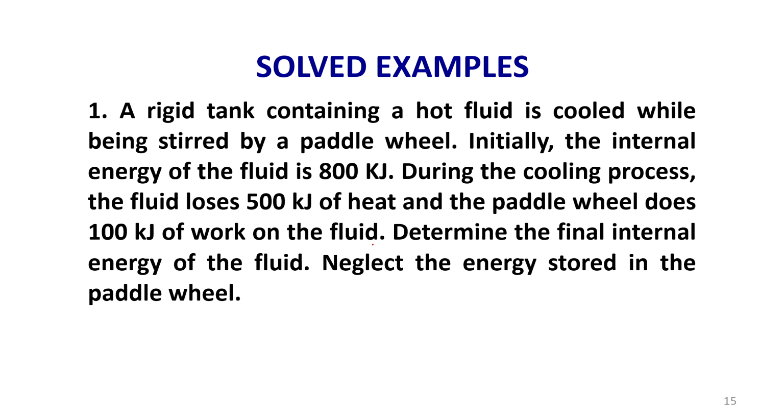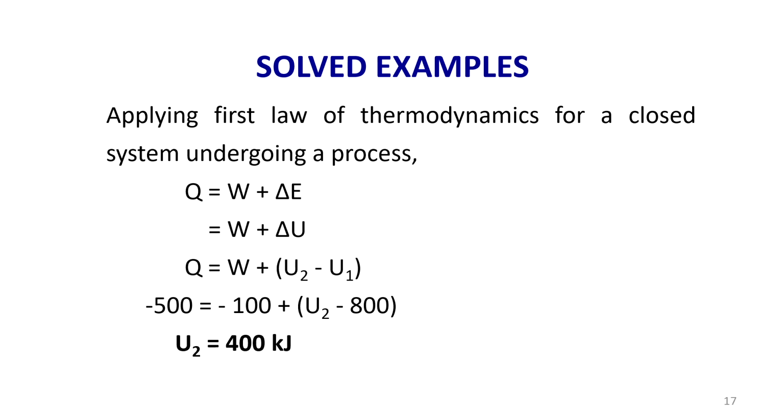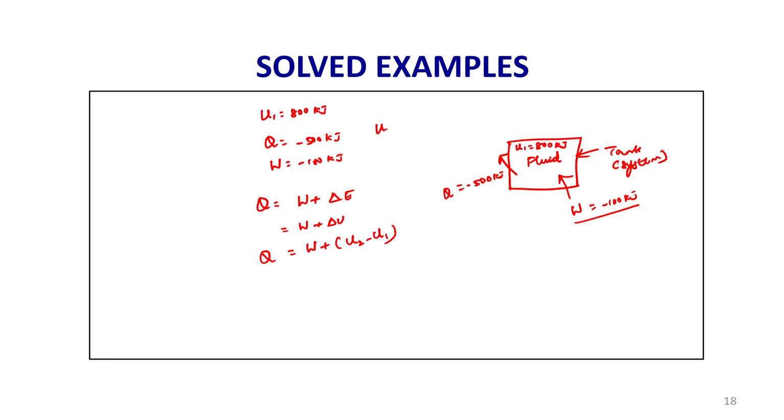If we see the question, determine the final internal energy, neglect the energy stored in the paddle wheel. So, the total energy of the system is a summation of the other forms of energy, but since other energies are neglected, the total energy of the system is equal to the total internal energy of the system. So, we have to find out U2, what is the value of U2.